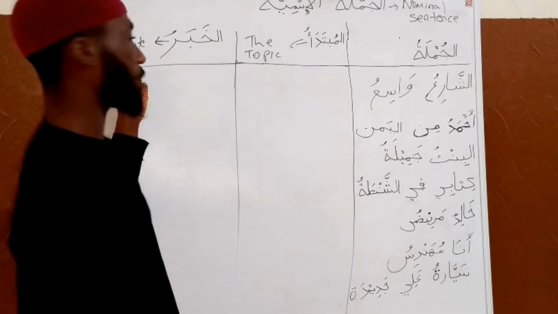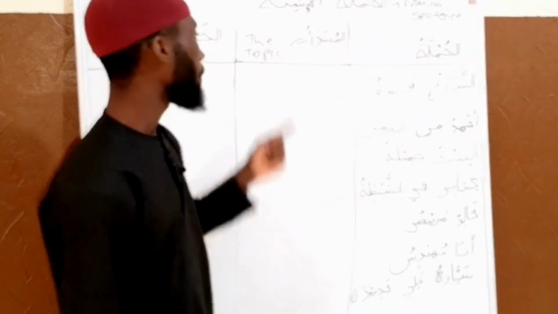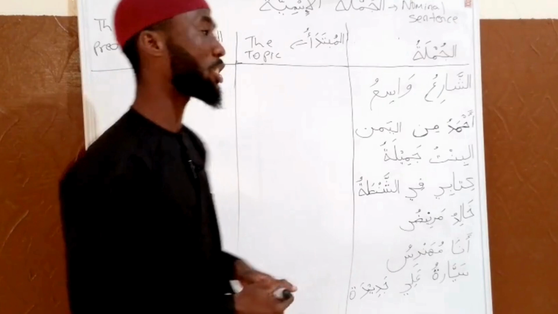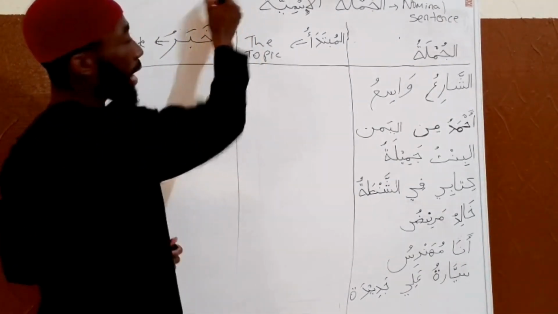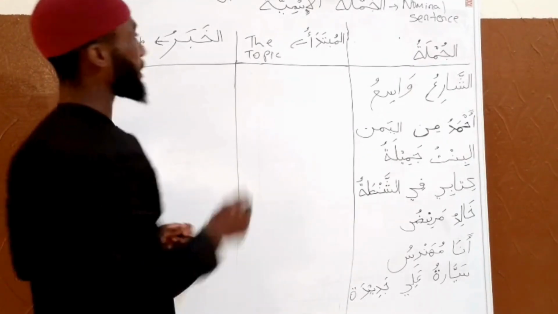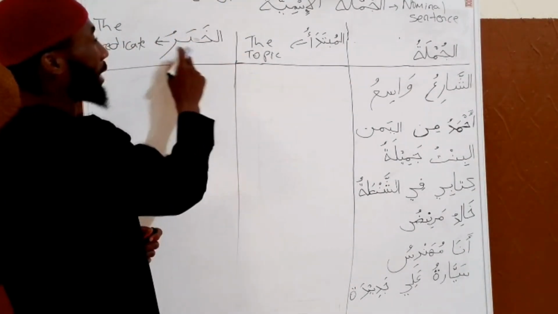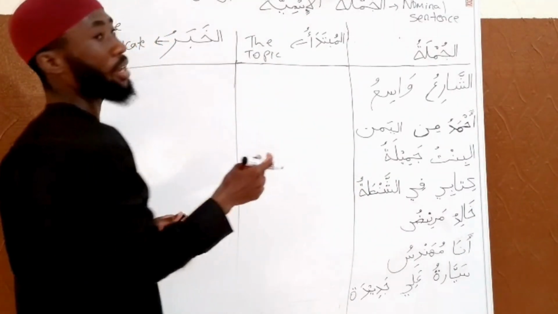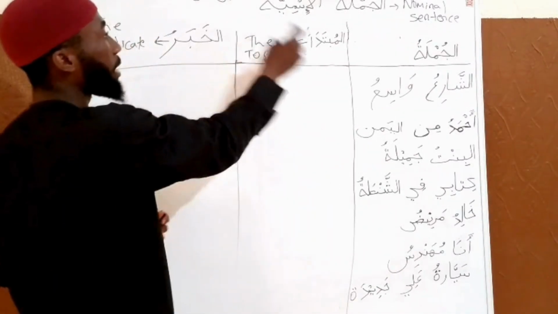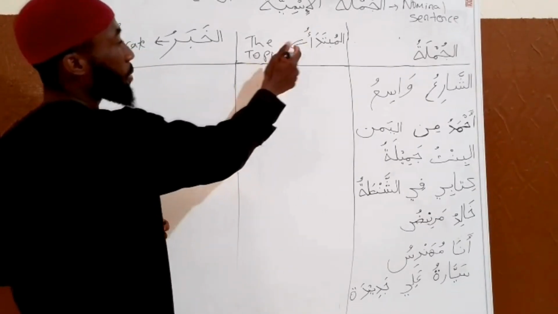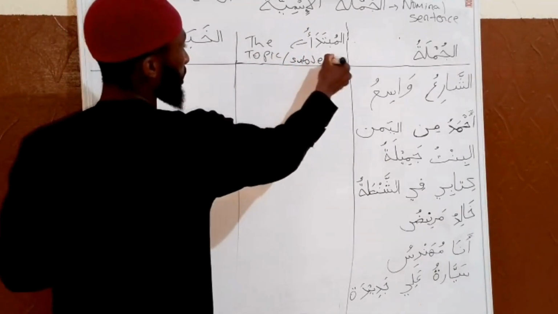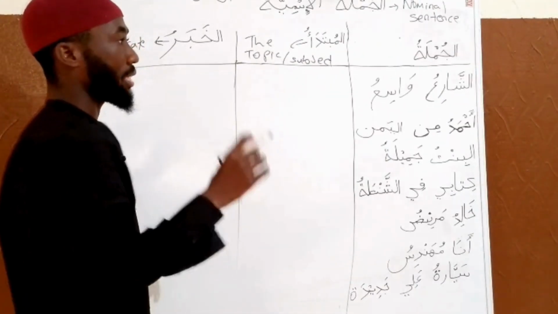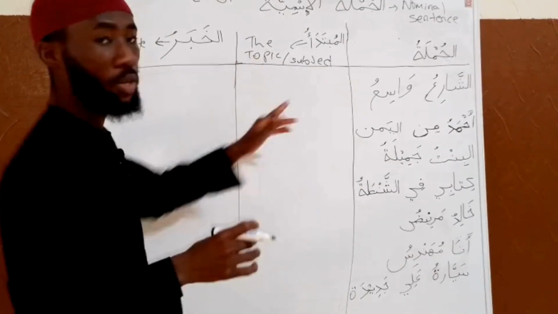Khabaru means what? Predicate. The wasi'u is the khabaru. And the mubtada must be definite, that is, it must have alif and lam, that's for the definite. The khabaru, the predicate, must be indefinite. That is, it doesn't have alif and lam. The mubtada means the topic or subject.